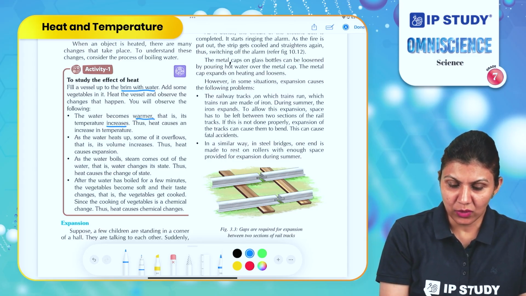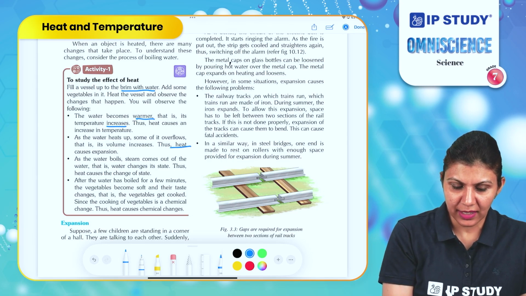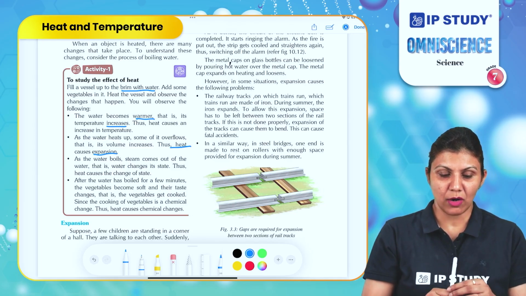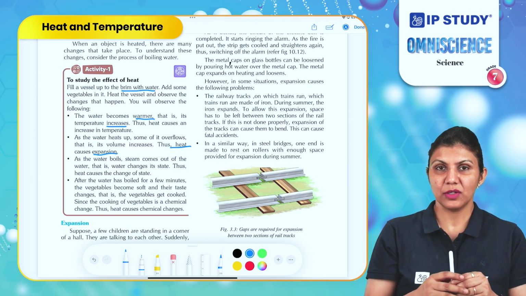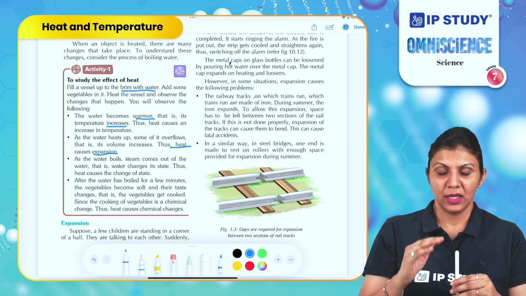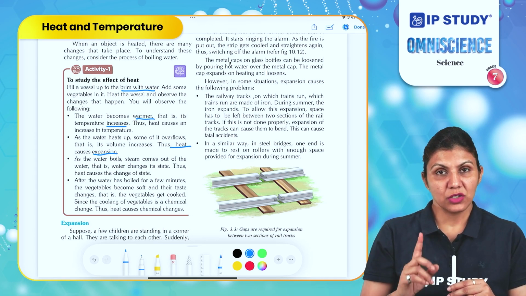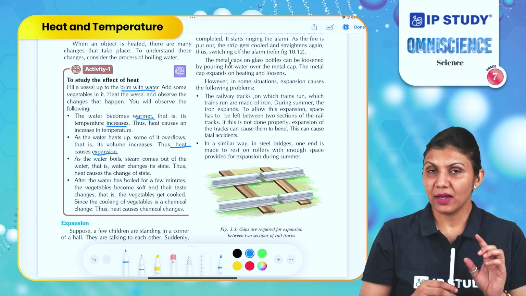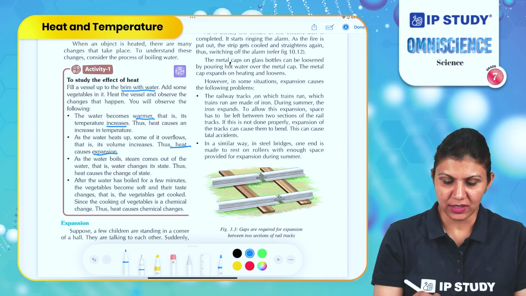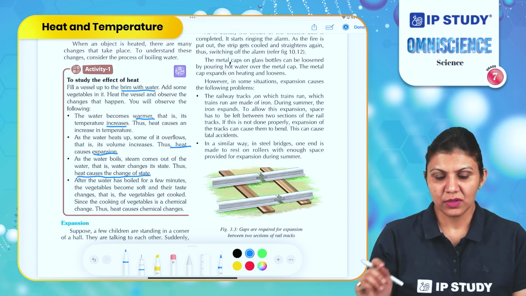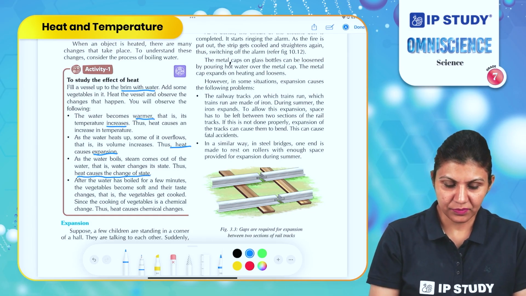So we can conclude that heating causes expansion. As the water boils, steam comes out from the vessel. So what is the change happening here? The liquid is changing into water vapor. So change of state is caused by the heating process. Thus we can say heat causes the change of state.